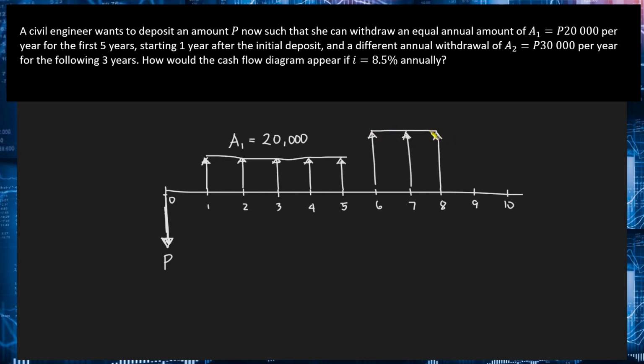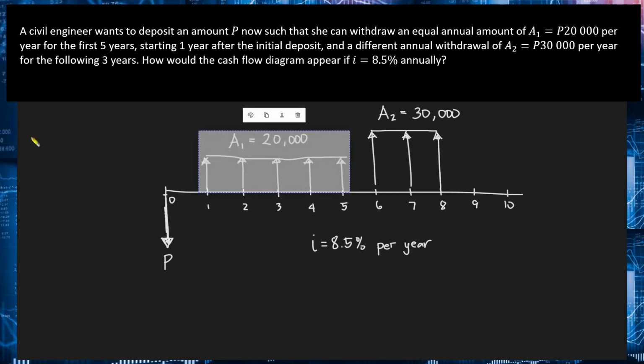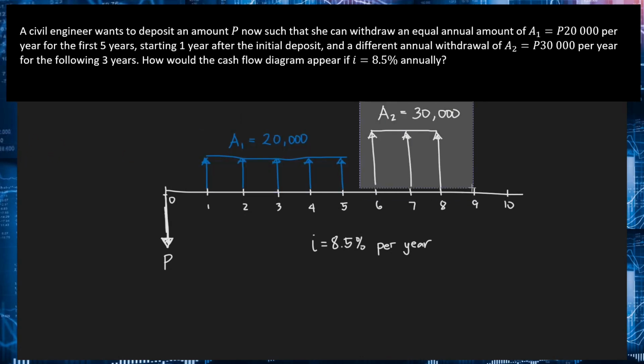Okay, so pwede din gawin nyo, i-scale nyo din yung arrow. So, since 20,000 yung sa initial withdrawal natin, for the second withdrawal, since 30,000 siya, so mas mataas or mas mahaba yung arrow niya. And then, what you can do is you can also write the interest rate. So in this case, that will be 8.5% annually or 8.5% per year. Okay? So hopefully, same lang or similar lang yung cash flow diagram na nagawa nyo. Let us move on to our next example.